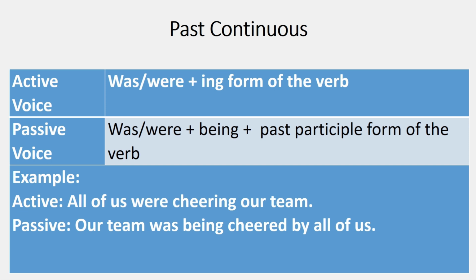Let's look at an example. All of us were cheering our team. All of us is the subject. Were cheering, that's be plus action ing. Our team is the object, receiver. In the passive voice, we start with our team and then we put was, being cheered by all of us. So cheering has turned into cheered and ing has gone behind be, which is being.